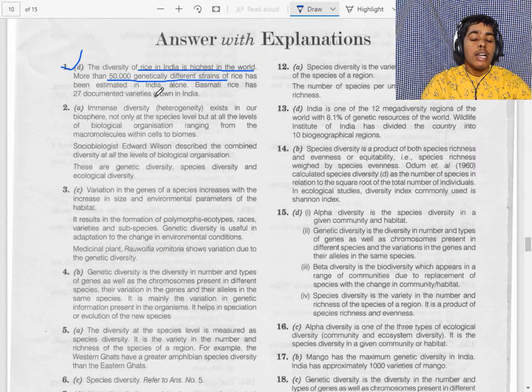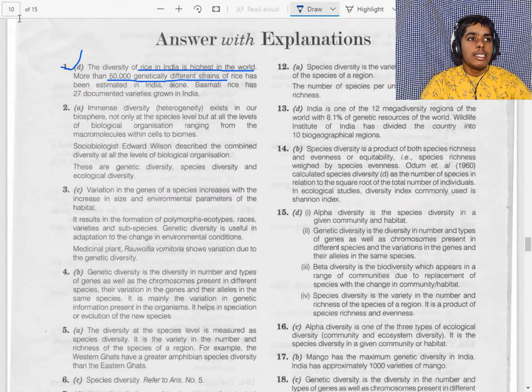That means the total rice varieties are 50,000. Basmati rice alone has 27 documented varieties, so you can imagine that more than 27 varieties are cultivated in India.